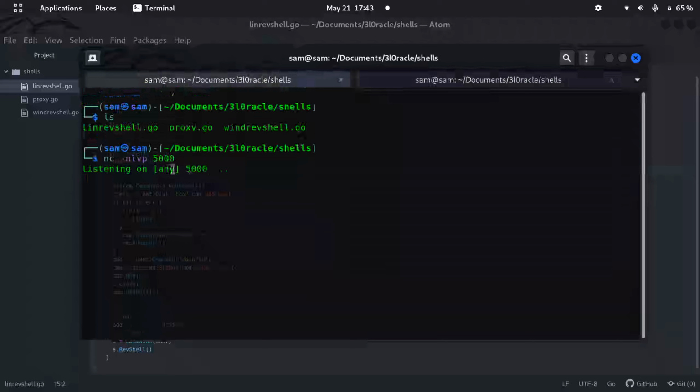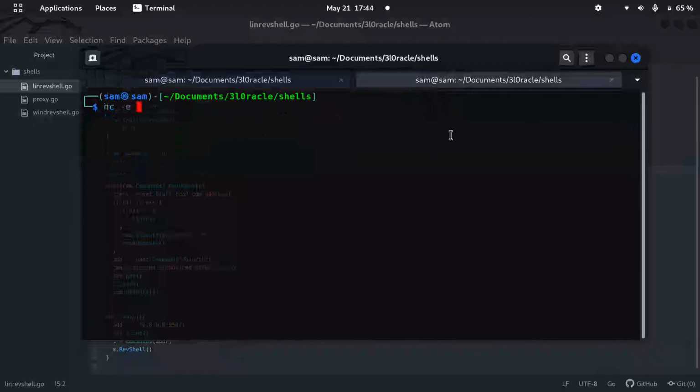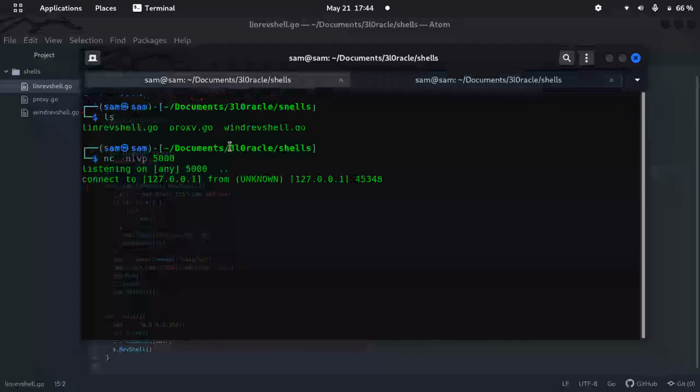What are we running? 5000, /bin/sh, 127.0.0.1, our local host, then our port is 5000. Hope this works. I forgot, it's been long. Oh yeah, it works. Apparently I'm still good.